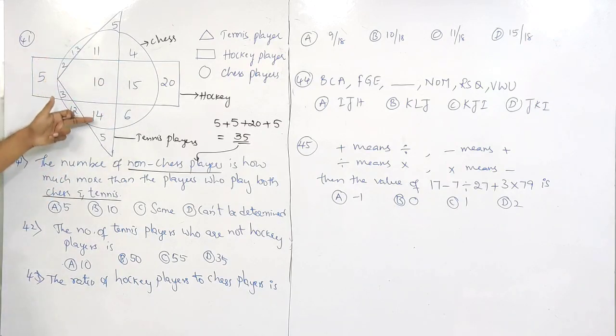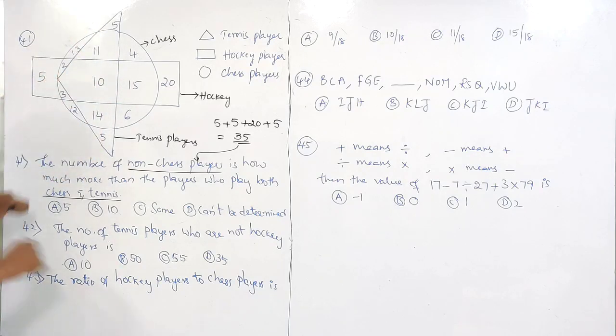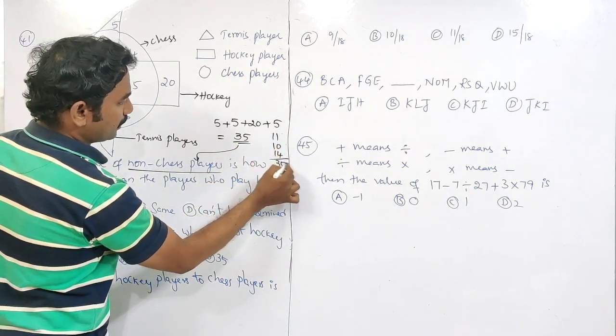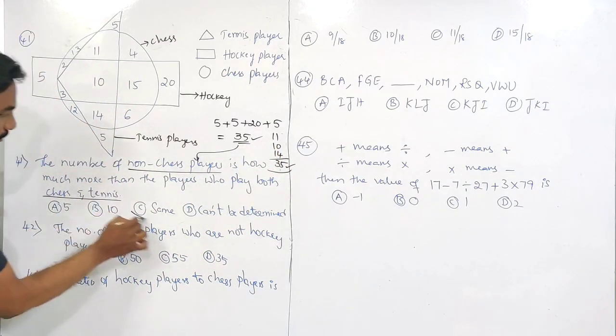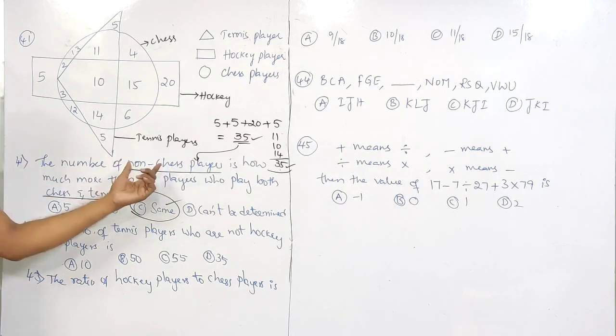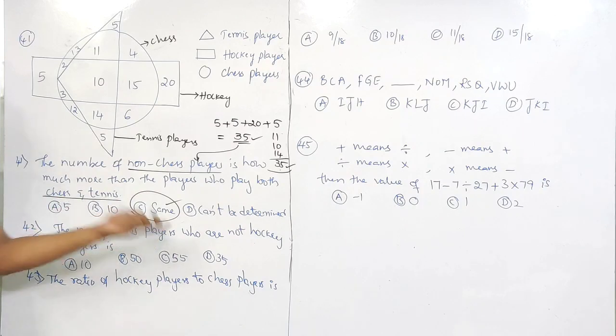Only these three numbers are in both circle and also in triangle. 11, 10, 14. Total is 35. Both are same. So Option C is right. Non-chess players 35 and both chess and tennis players 35.